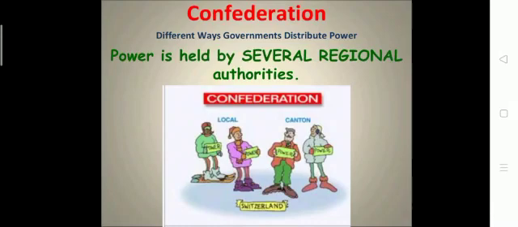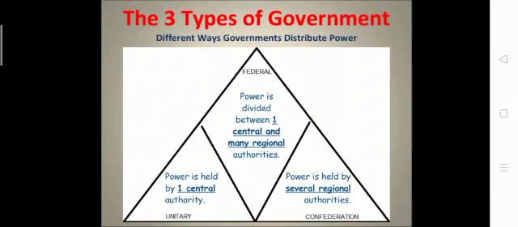This is the system of government in a confederation. Power is held by several regional authorities. All the states are independent and they give some power for a specific purpose to the central government. That is called the confederation type of government. I hope you have understood how countries have different systems of government. Once again I repeat, the system is what we have to adopt.